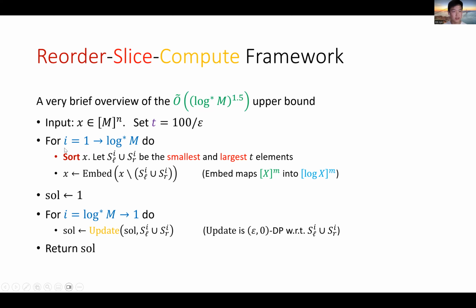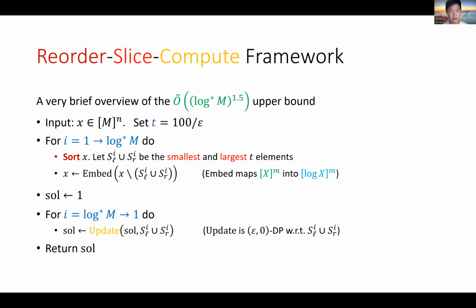To explain, let's say that you are doing an iteration. In each iteration, you first sort your current input, which corresponds to the reorder step, and then you take out the smallest and the largest elements according to the current ordering, which is the process we call slice. After this recursion, you get a bunch of slices, and you use these slices to do some computation, where in each round you use one slice to apply one private computation. That's what we call the reorder slice compute framework.